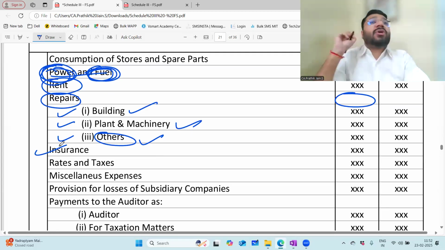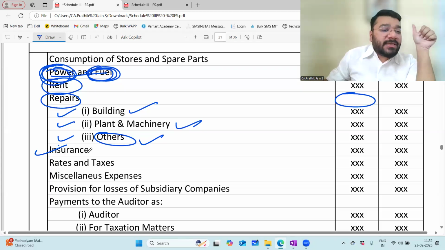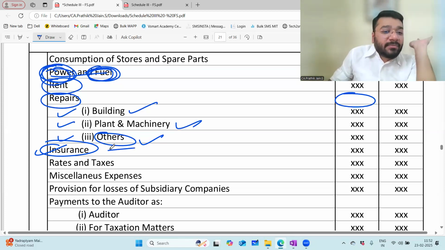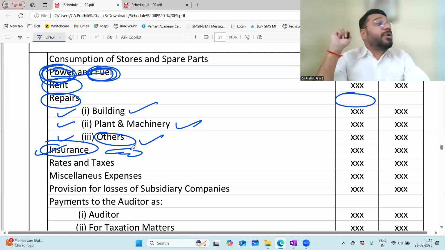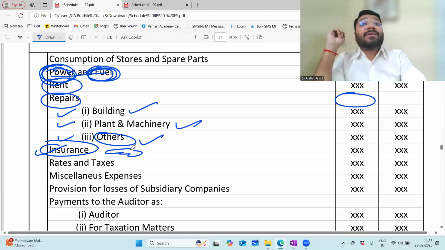Next is insurance. The company pays insurance. What type of insurance is there? The insurance that you take for the benefit of the employee, medical insurance. So any kind of insurance comes under this category. Now there is a debate. That's why I told you there are certain items which are debatable. Some people say that whatever insurance is there, you can put it here. But you might also argue that since this insurance is for the benefit of the employee, I will take it to employee benefit expenses. Debatable. There are a lot of items where clarity is not there. Ambiguity is there.